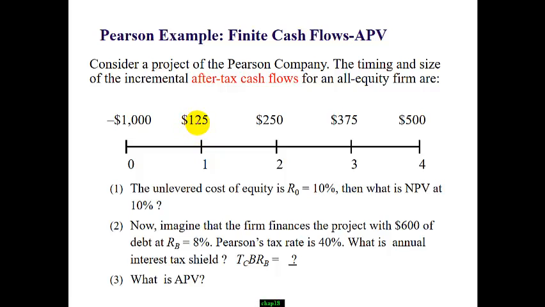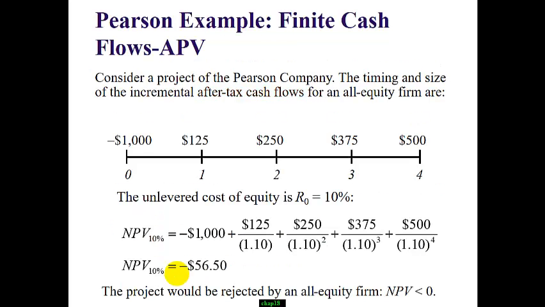So the after-tax cash flow is 125, 250, 375, 500. The unlevered cost of equity is 10%. So the first question is what is the net present value? Second question, what's the annual interest tax shield? Lastly, what's the APV? So let's try.